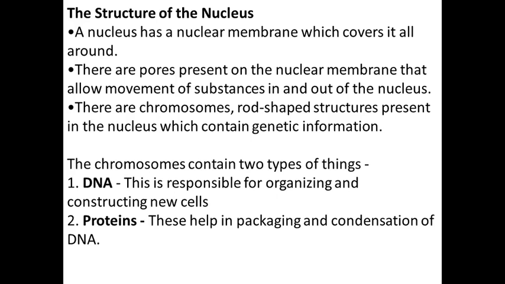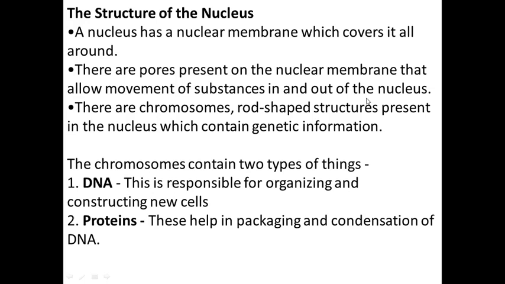The nucleus has a nuclear membrane which covers it all around. There are pores present on the nuclear membrane that allow movement of substances in and out of the nucleus.